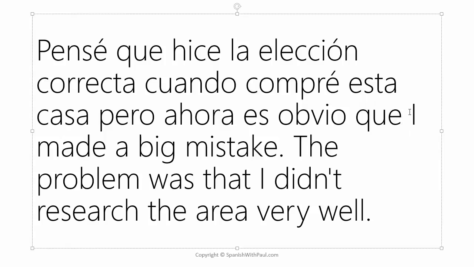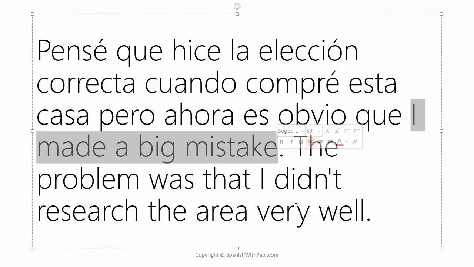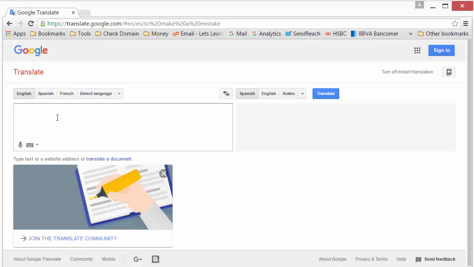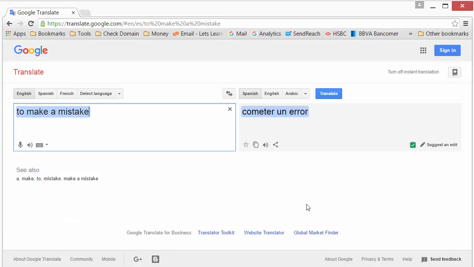Now in this next bit, we have to be a little bit careful. We want to express I made a mistake. The thing is, in Spanish, they don't say to make a mistake. Instead, they say to commit a mistake. So it's a difference there between English. Let's go and check it. So the verb is going to be to make a mistake. And it's coming back with cometer un error. So we're going to use this, cometer un error, for to make a mistake.